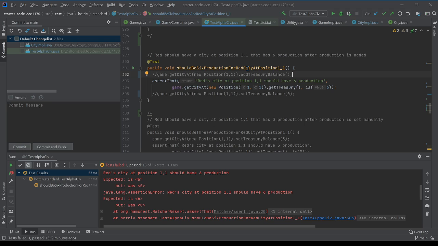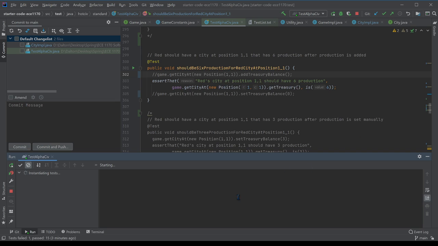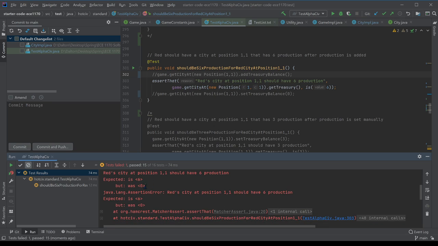So the first thing that needs to happen is you need to set a test that tests for the city at, in my case, this red city at position 1, 1, and I will be running the get treasury function off that. If I run this test, where I'm testing for 6 production, it should fail right here, which it does.